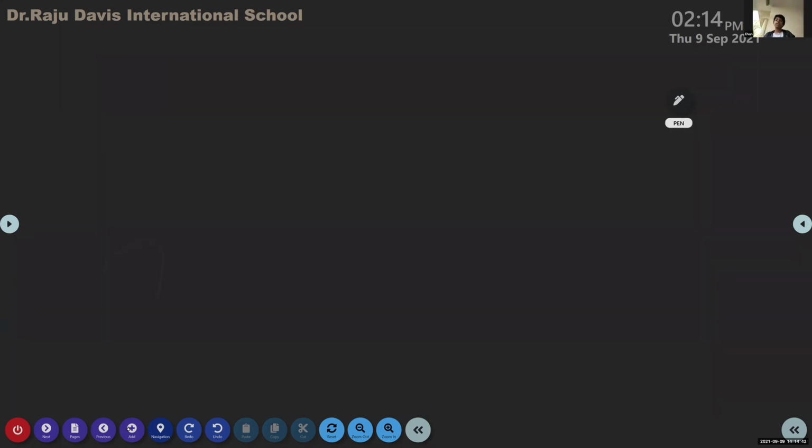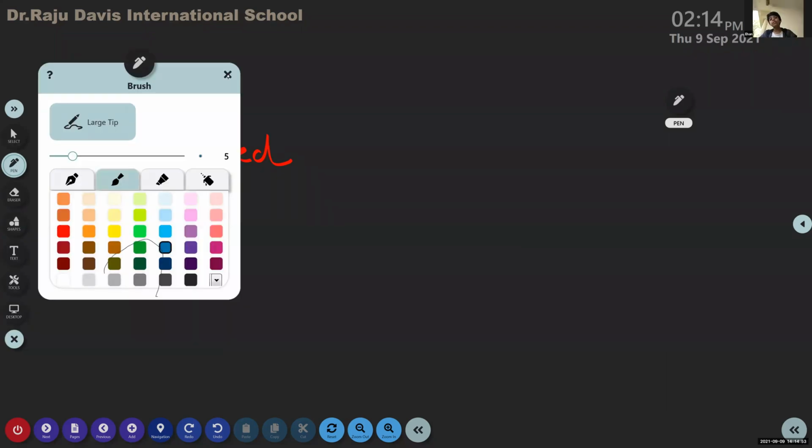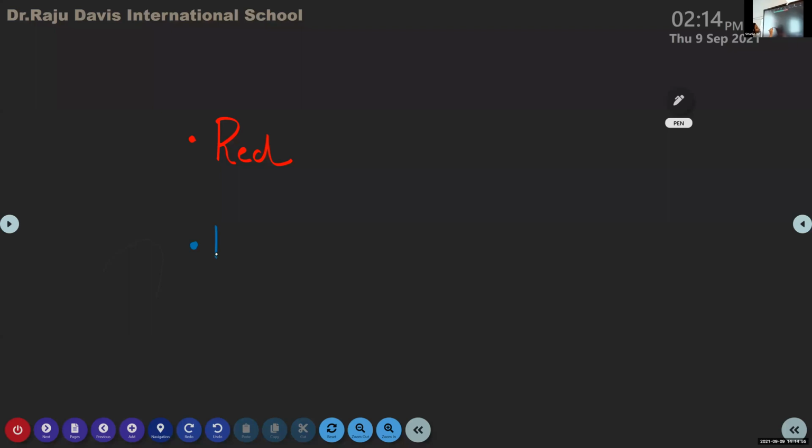Actually, we have two types of litmus papers: red litmus paper and blue litmus paper.